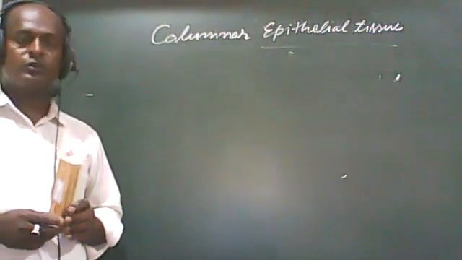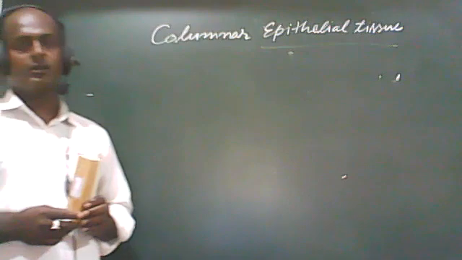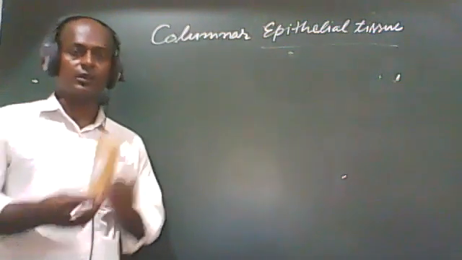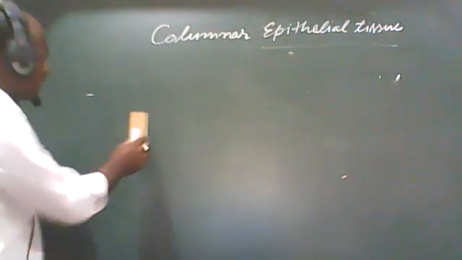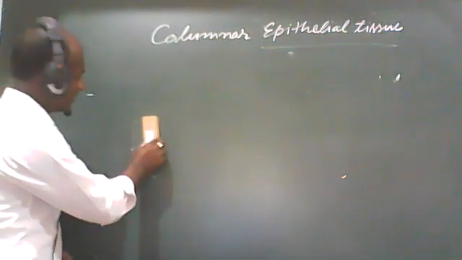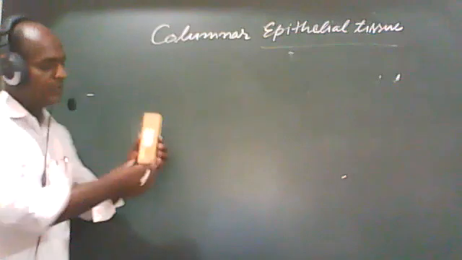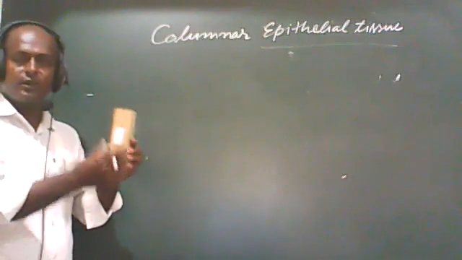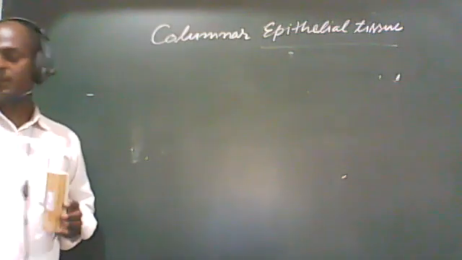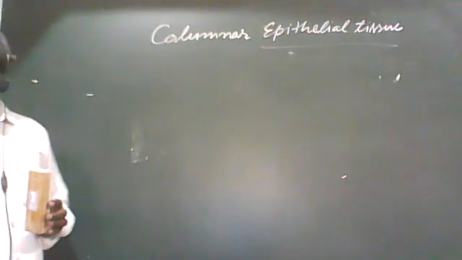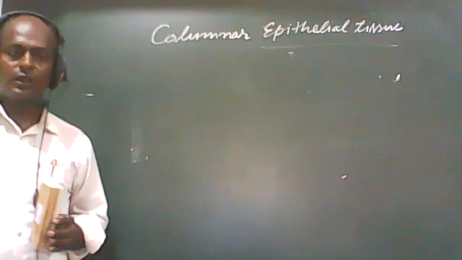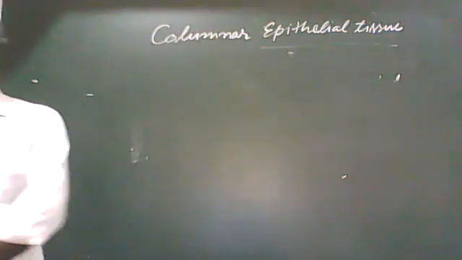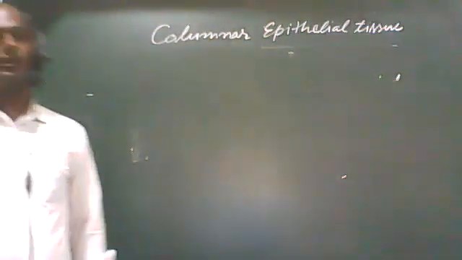Due to this pillar-like structure, it is called columnar. Suppose that if many dusters are arranged in the same way, मान लो एक duster यहाँ arrange कर दिए, दूसरा ऐसे arrange कर दिए. If many dusters are arranged, then it is a pillar-like structure. Due to this pillar-like structure, it is called columnar epithelial tissue.